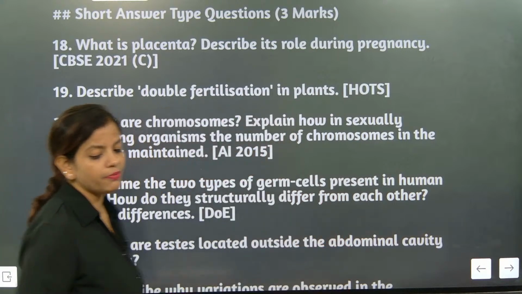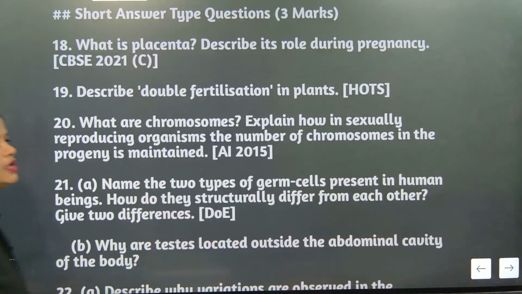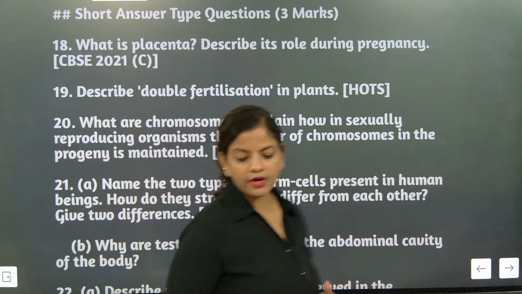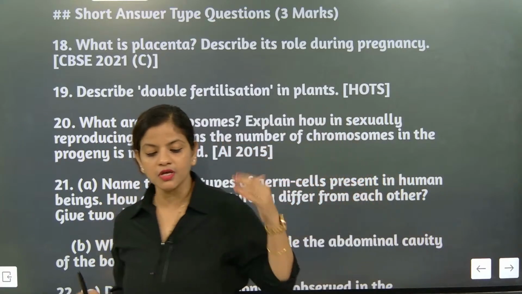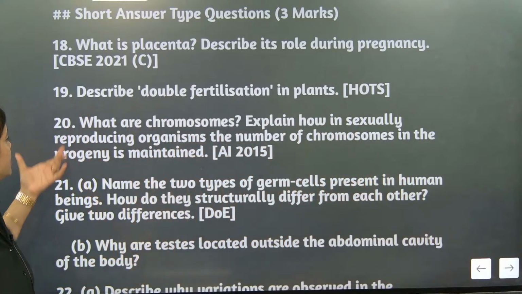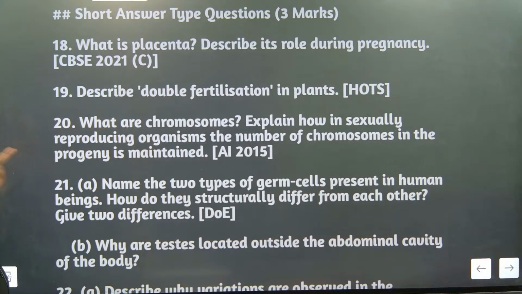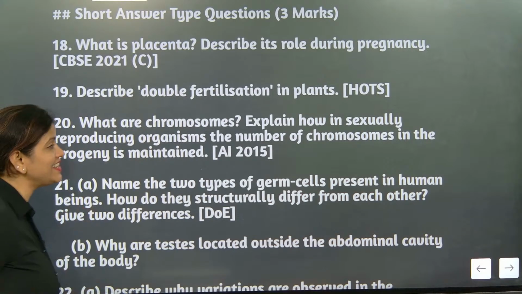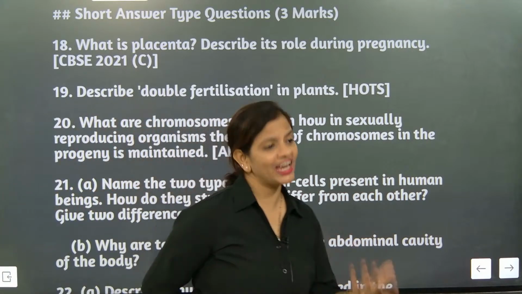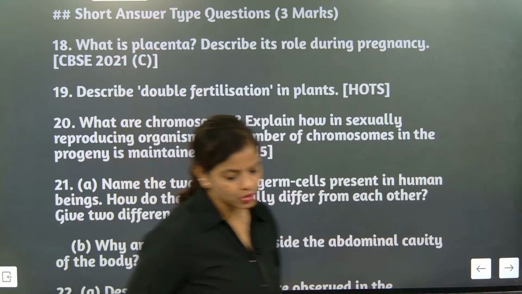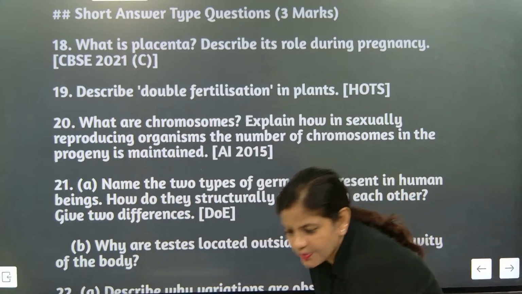Whatever comes in your mind, you try to note down and write it. Understood? Whatever is coming here in your box, you just type and write. What is the question? What are chromosomes? And explain how in sexually reproducing organisms the number of chromosomes in progeny is maintained. Progeny means child.